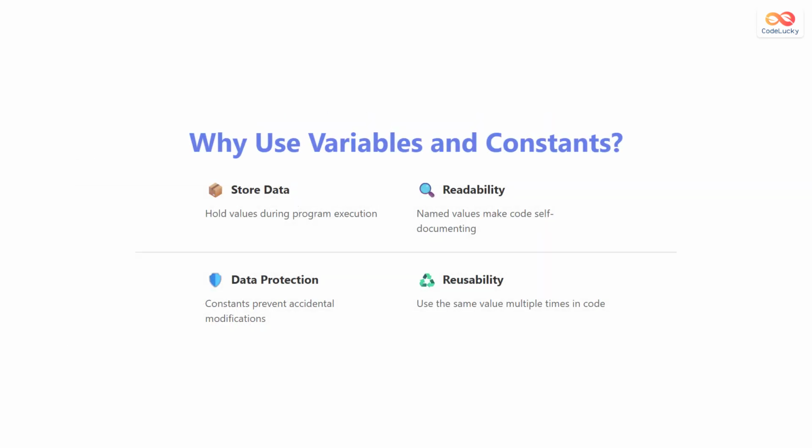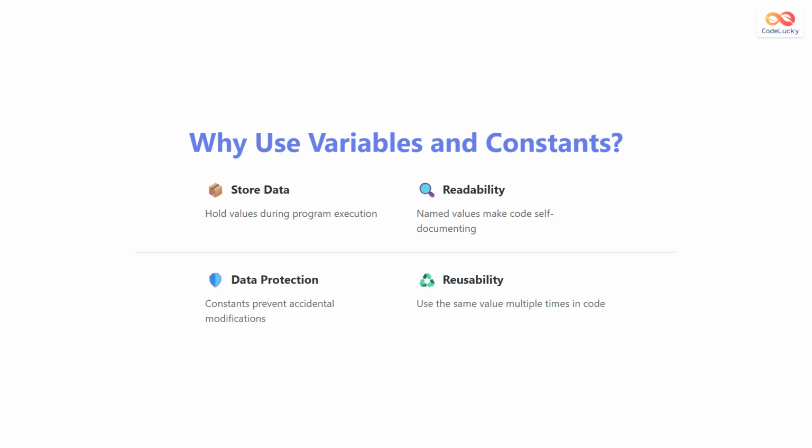Variables and constants serve several important purposes. First, they allow you to store data during program execution, holding values that your program needs to work with. Second, using named variables makes your code more readable and self-documenting. Instead of using the number 3.14159 throughout your code, you use the name pi, which is much clearer.